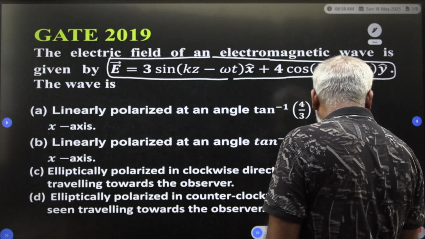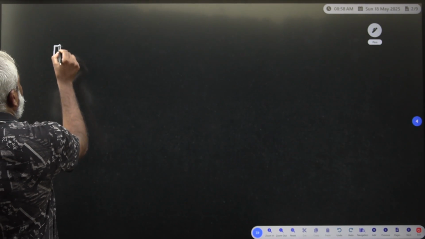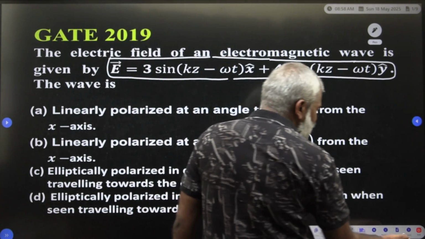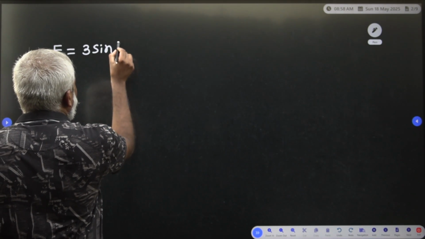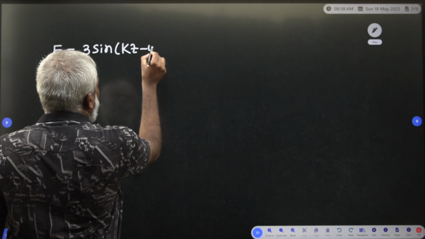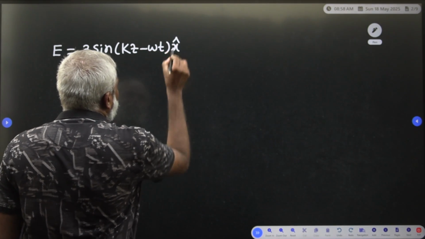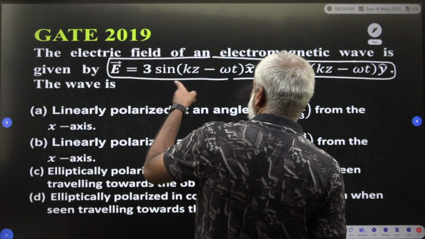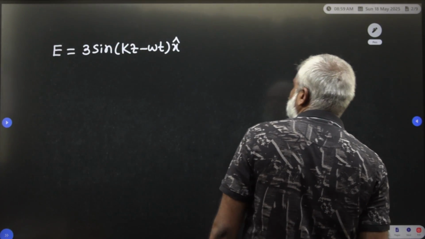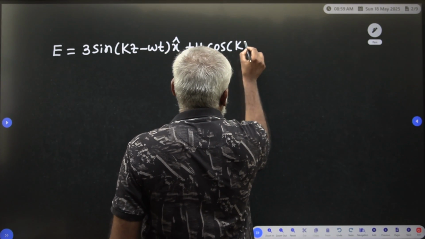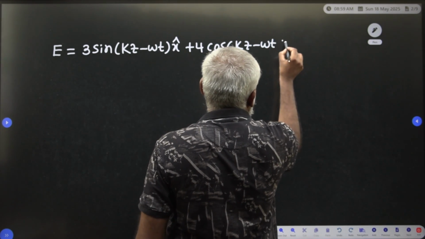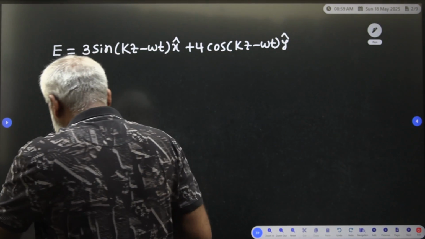What is your electric field? Let us see it once again.